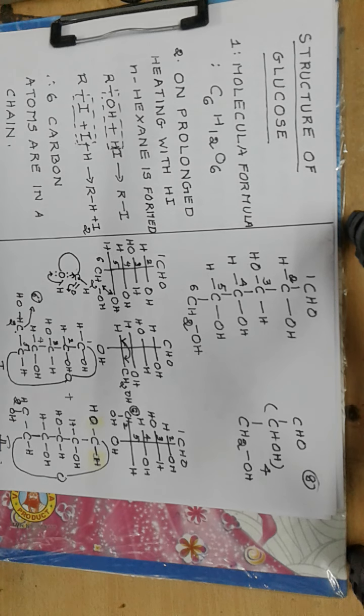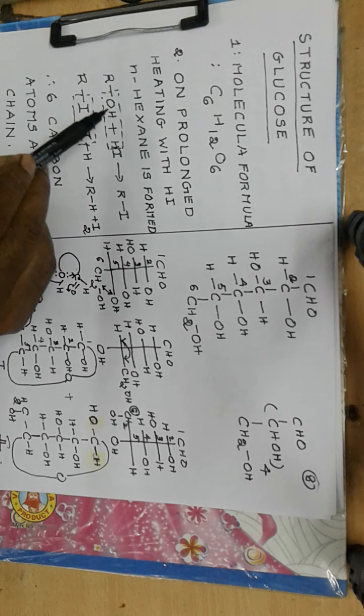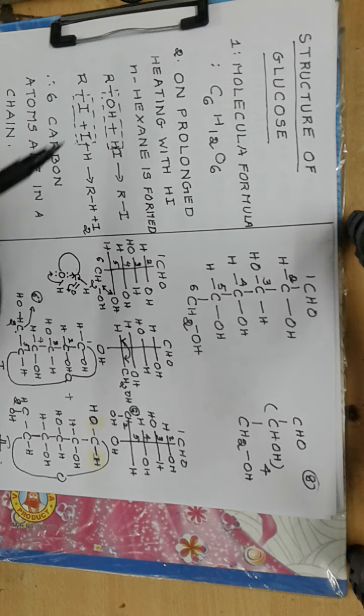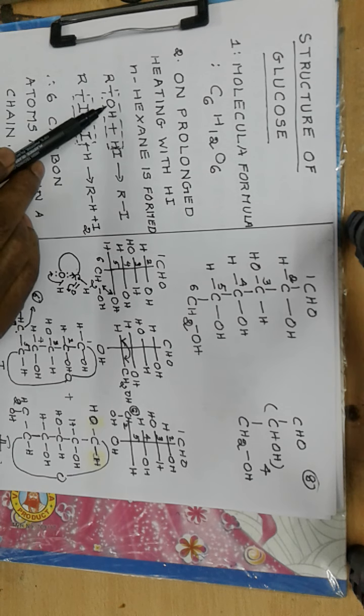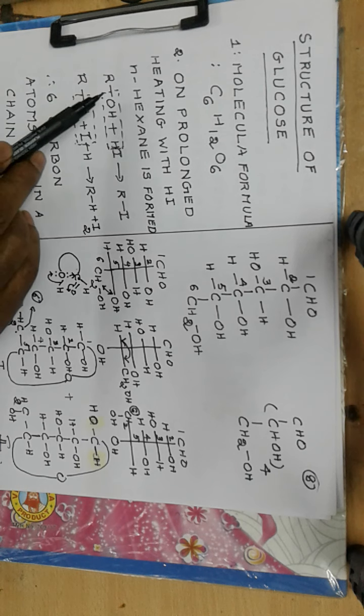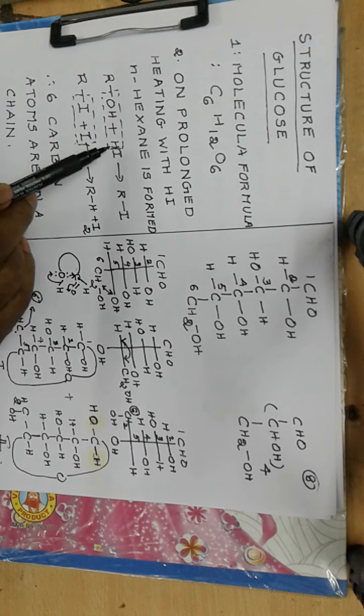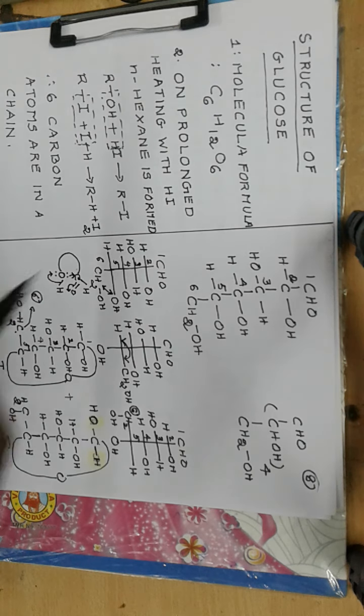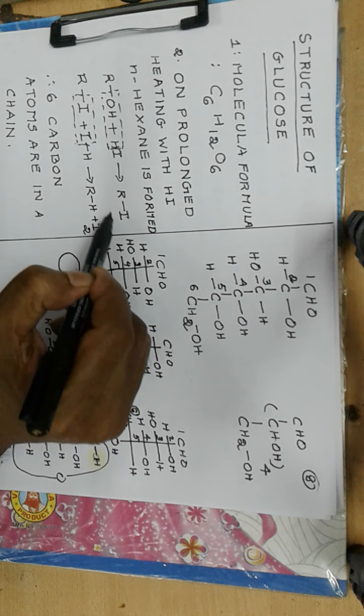Now on prolonged heating with hydroiodic acid, n-hexane is formed. Now, the action of hydroiodic acid on an alcohol, ROH: first of all, a molecule of H2O is removed by reaction between the alcohol and hydroiodic acid. Then we get the corresponding alkyl halide.